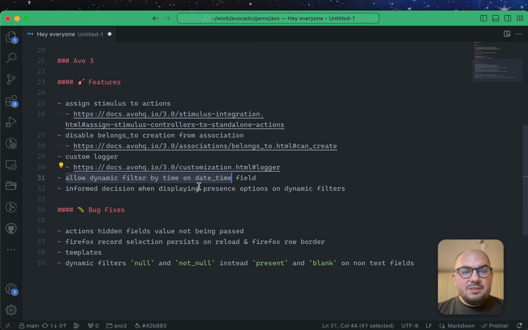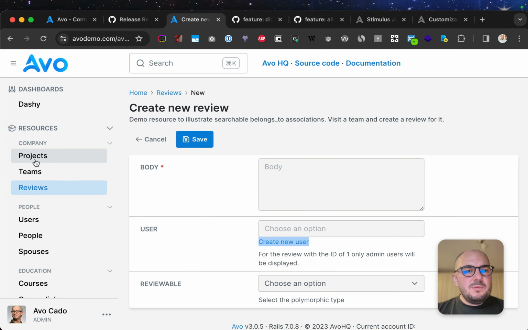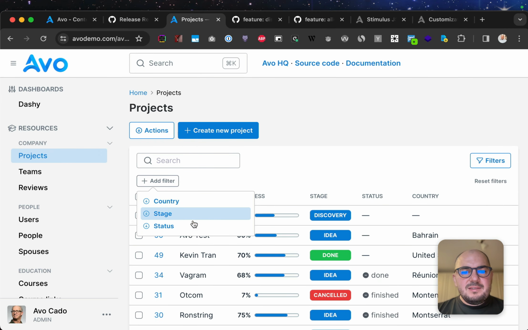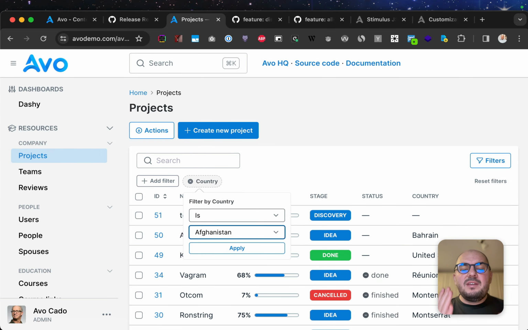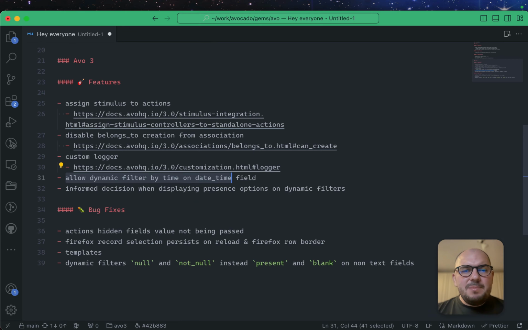Allow dynamic filter by time and date time field. Same thing inside these dynamic filters. If you have any date time filters, the time inputs wouldn't show up, but now they do, so you can use them.